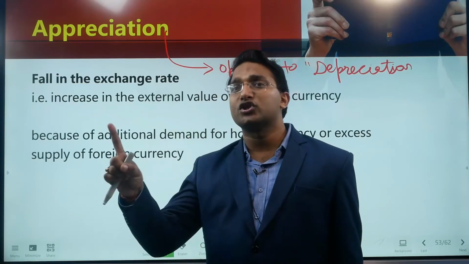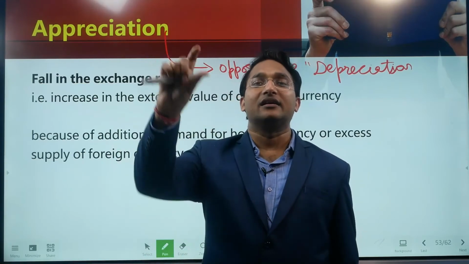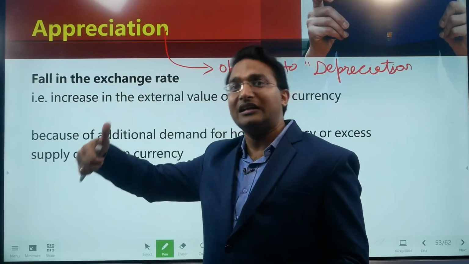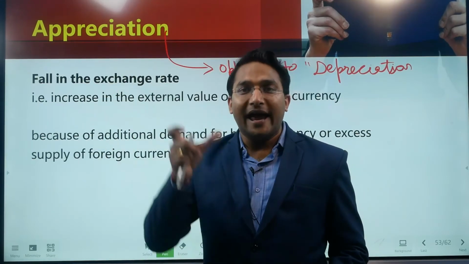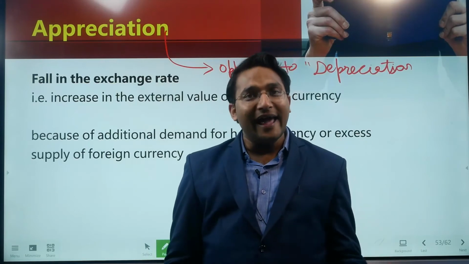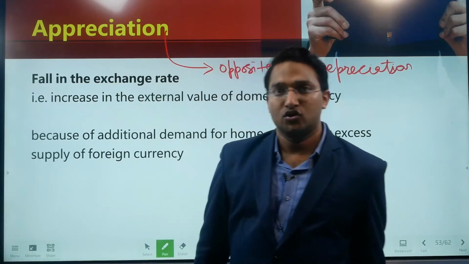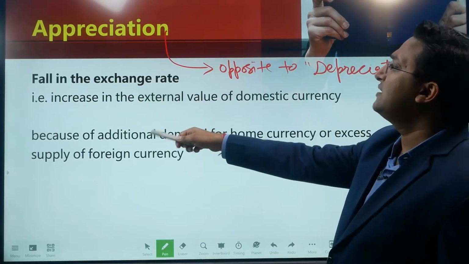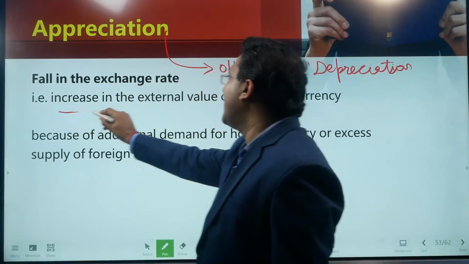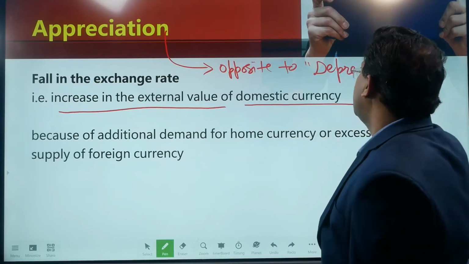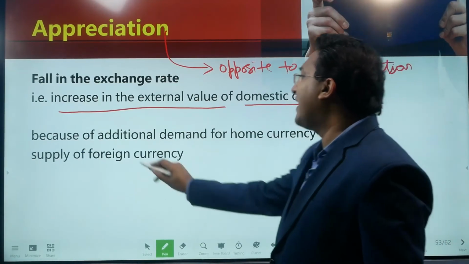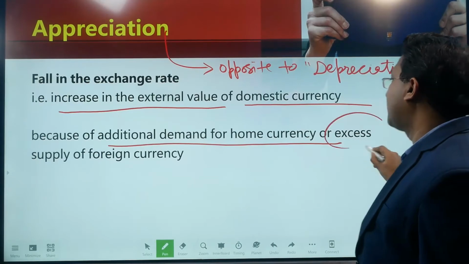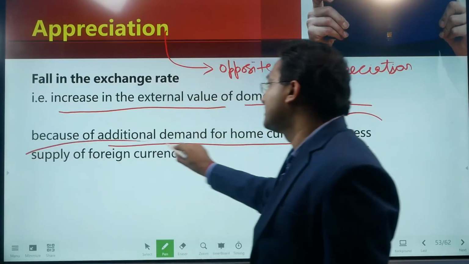In case of depreciation, the exchange rate is increasing and the external value is coming down. In case of appreciation, the exchange rate comes down and external value goes up. So this is the reverse case. So fall in the exchange rate, that is increase in the external value of domestic currency, because of additional demand of the home currency or excess supply of the foreign currency, right?